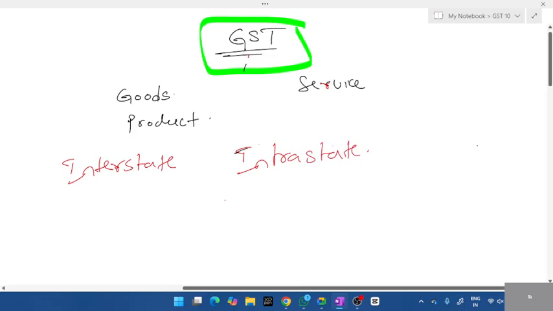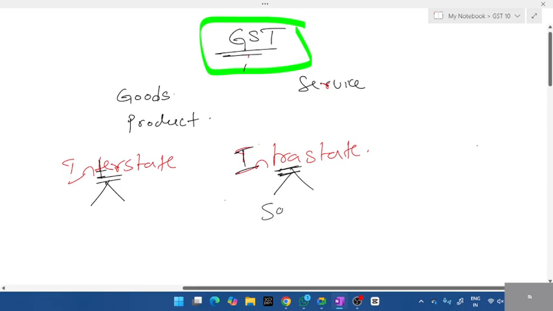Only if you know this can I teach the other topic. Inter is between two states. And intra is the same state.